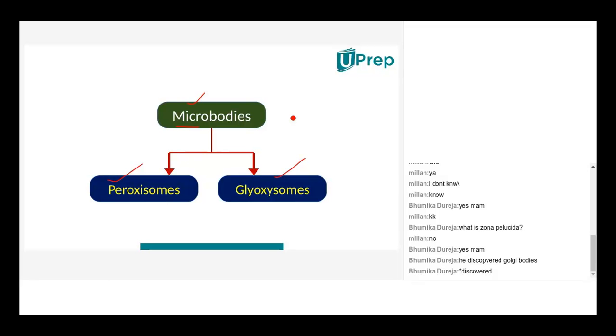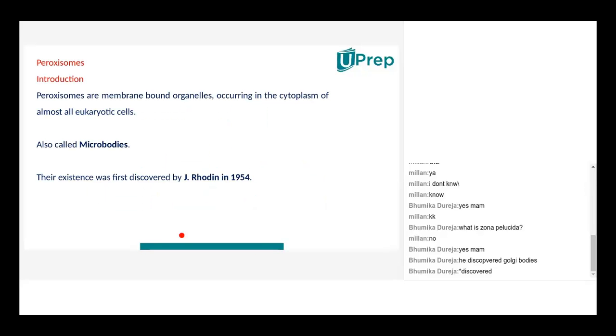First, I'll discuss about peroxisomes. Then we can compare peroxisomes with another microbody called glyoxysome. So it's something related to animal cell and plant cell difference that I'll tell at the end of the peroxisome explanation. First, we'll see peroxisomes. Okay, microbodies examples are peroxisomes and glyoxysomes. That's all for this slide. Then when you take the peroxisomes will contain a membrane around them and we'll observe them in only eukaryotes, not in prokaryotes. Now the term was given by Rhodin, that's a scientist's name. This is just introduction about peroxisome.